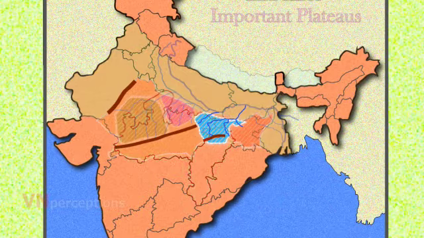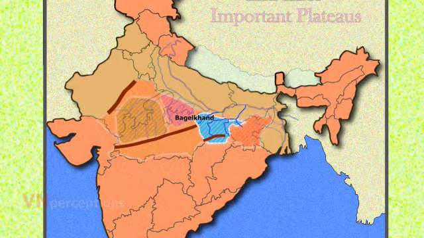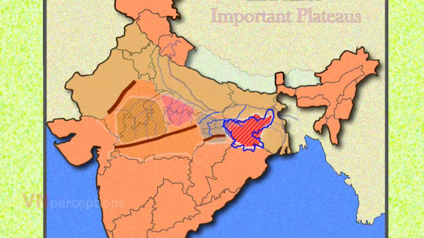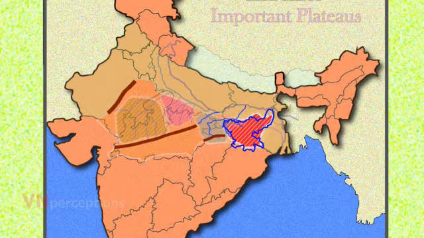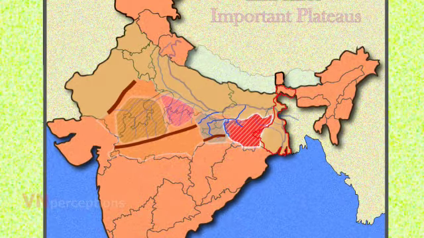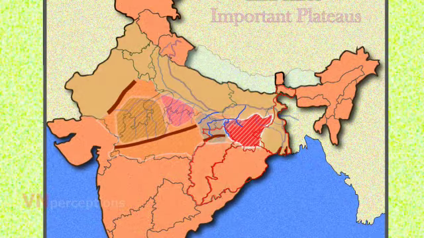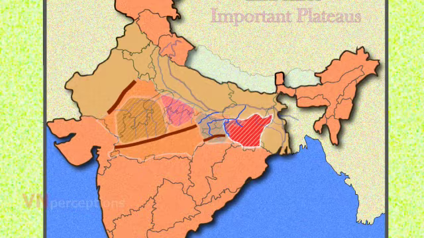Towards the east of Vindhyachal lies the land of Bagelkhand. Bagelkhand forms the source region of most of the tributaries of river Son. Next comes the Chota Nagpur Plateau. Much of this plateau spreads in Jharkhand and extends into the adjoining states like West Bengal, Chhattisgarh and Odisha. It is one of the mineral-rich regions of our country.